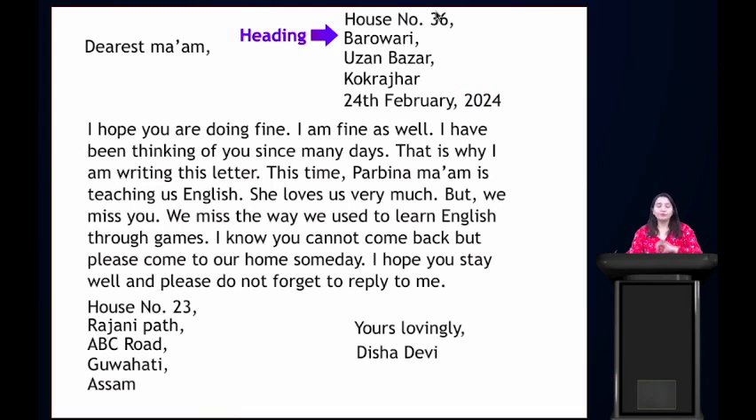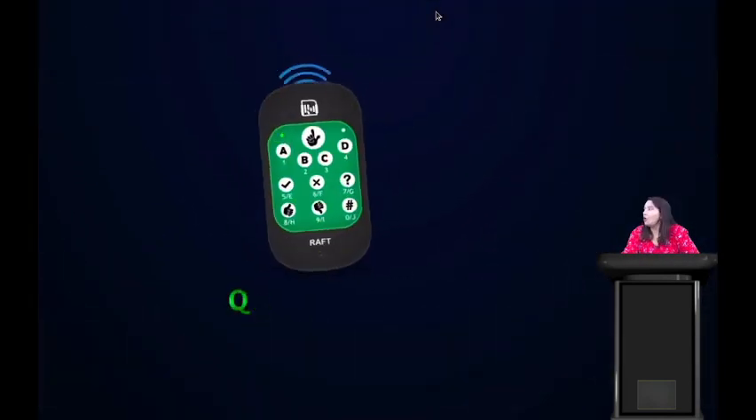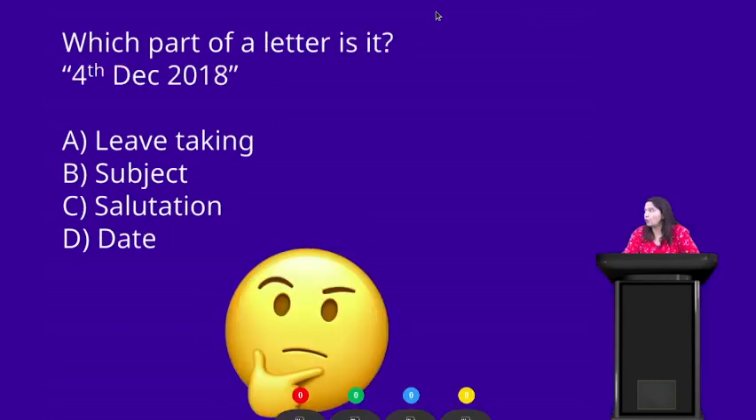This is what we call the heading. Your address would be the heading of the letter. This is what we call the salutation. Again, same thing, this is what we call the body of the letter. This is the receiver's address, this is the complimentary clause, and this one is the date. Everyone knows.